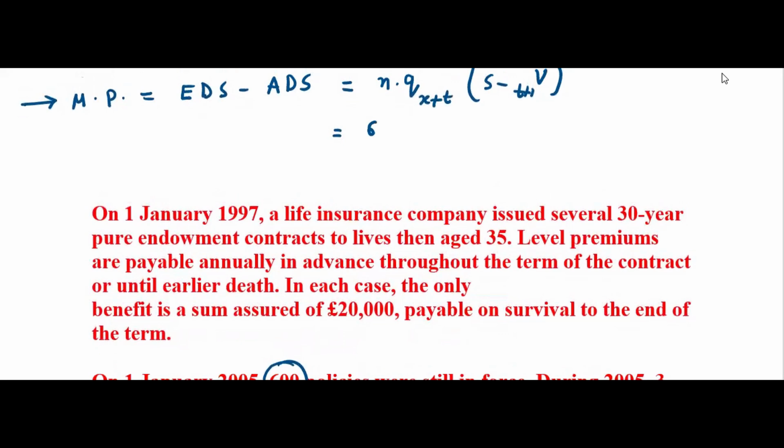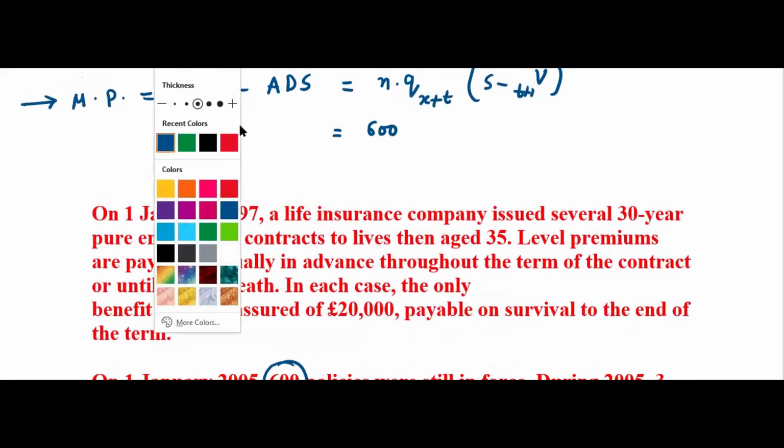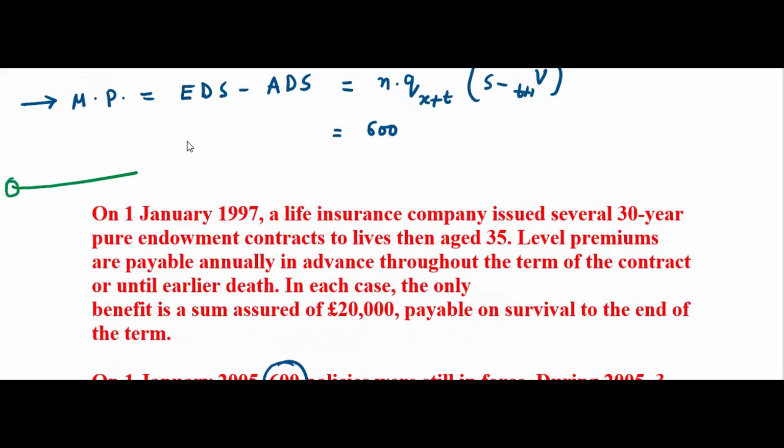We are not interested in the policyholders who were there at the start of the year. The question is like this. They said it started somewhere. Now that some years already passed, we don't know how many policyholders were here. Doesn't matter. It's not required because mortality profit is a 1 year concept. You target only that 1 year. We don't need to know after this or before this. But starting 1 January 1997, you count this way: 97 to 98, 99, 2 years, then 2000, 3 years, then 1, 2, 3, 4, 5.